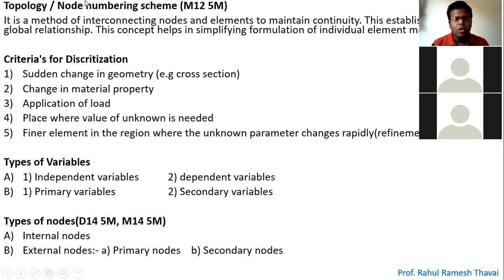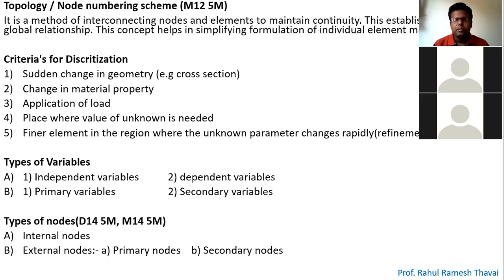So topology, or the node numbering scheme, is basically the method of interconnecting nodes and elements to maintain the continuity. You need to number the nodes in such a manner that elements are interconnected at the nodes and the continuity is maintained.